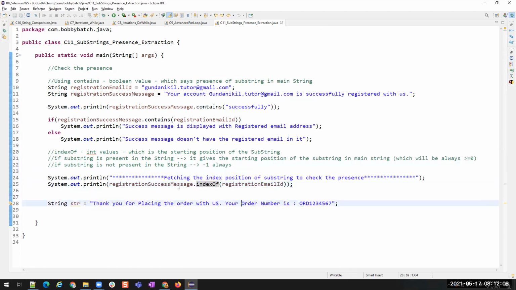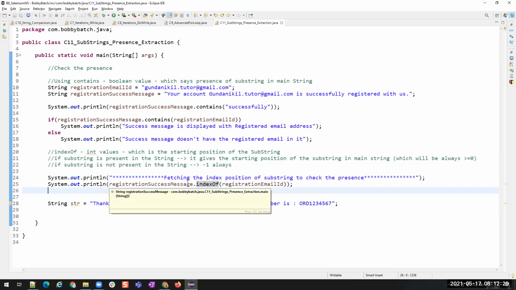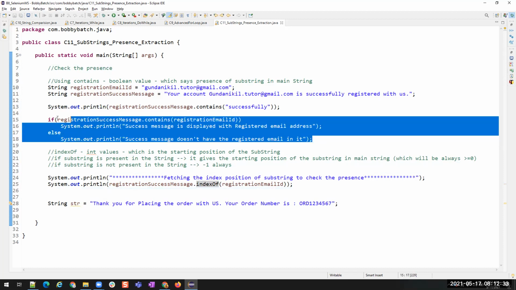Save it. Now we have seen this presence check using contains and indexOf. So here also we can apply if-else conditions. If this indexOf is returning a value which is greater than or equal to 0, then this substring is present inside this string. If not, it is not present.